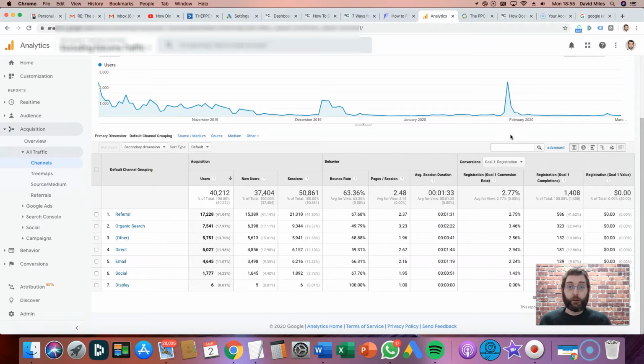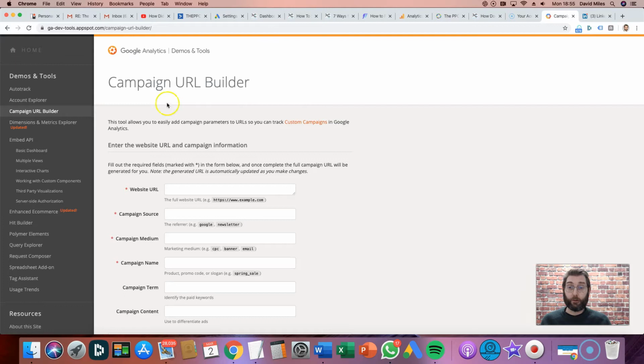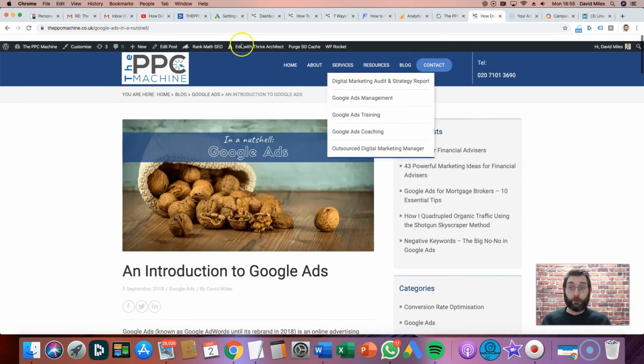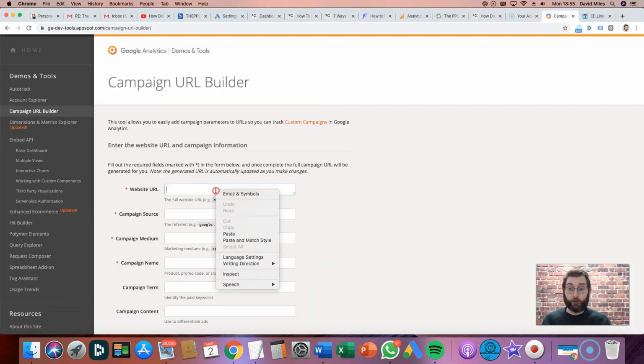Now, what the client had done is when they'd set up their Facebook ads, they'd put UTM tags on the URL, so that all the traffic that came through from the Facebook ads could easily be identified within analytics. The way they'd done that was search for Google URL Builder, and it's the first result that comes up. And the way this works is you put in the URL that you want people to go to, in this case from the Facebook ad. So let's just copy and paste a URL from there as an example.